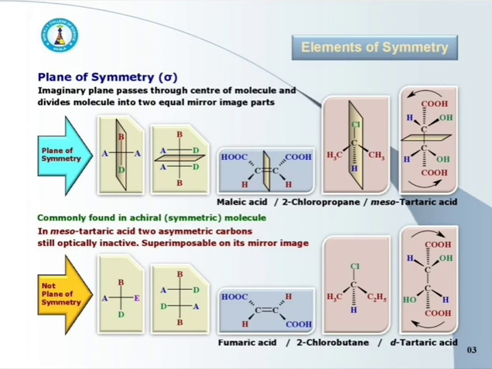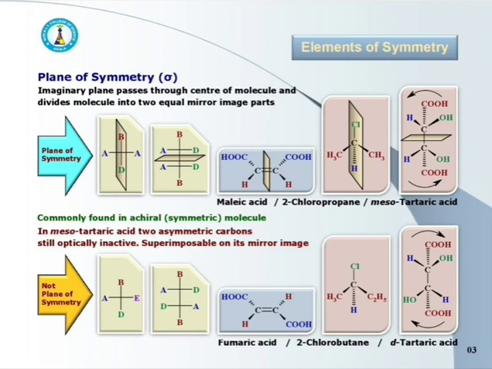In the second, the horizontal plane divides the molecule into two equal mirror image parts, and hence it is the plane of symmetry. But if we place a vertical plane, then it is not the plane of symmetry, because the plane does not divide the molecule into two equal mirror image parts. Here different atoms are there on left and right hand side. On one side A is there, whereas on the other side B is there.